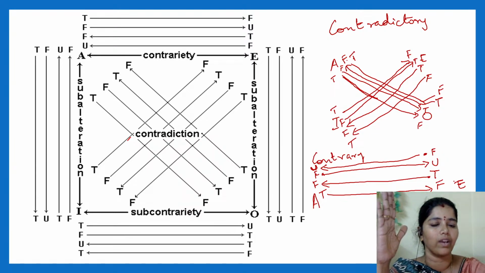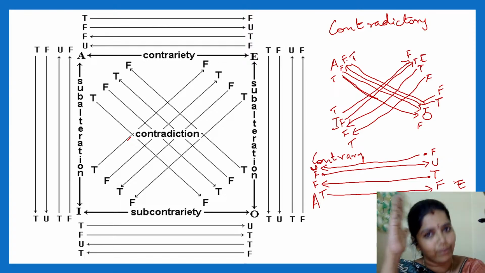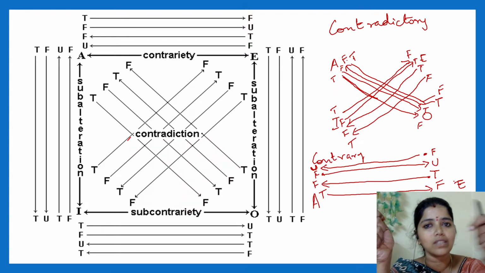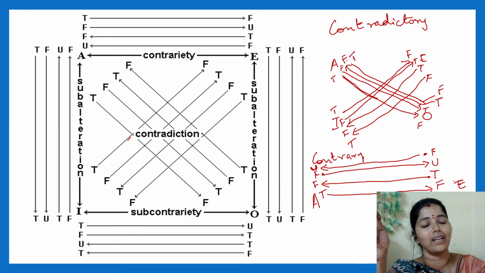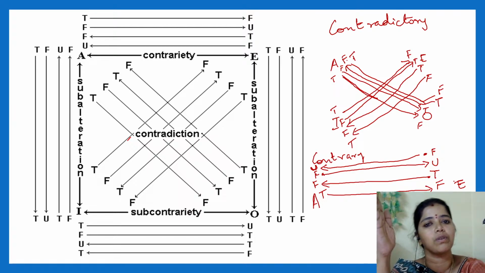when I have to derive, when it is true, this will be false because they cannot be true together, right? So this will be false. Whenever this E statement is true, this will be definitely false. Why? Because they cannot be true together. When it is false, when I derive something, this will be undetermined. I cannot determine. Similarly, when this E type is false, this will be undetermined.